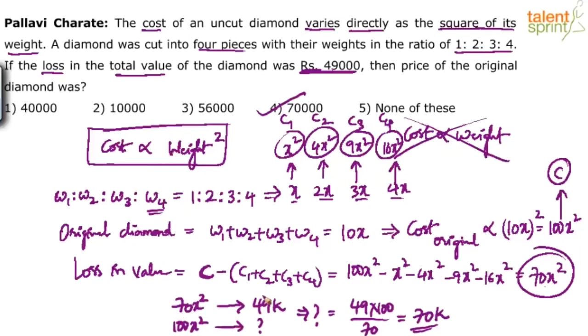Whatever the question, you just need to do this proportionality. First, find the cost in terms of weight squared. Here you see all the costs are in terms of weight squared. The original cost is also in terms of weight squared. Then do the cross multiplication based on the given question to get the answer. And then please cut down the number of steps. I've written too many steps here. You can just cut it down and play with numbers. All you need to do is 1 square plus 2 square plus 3 square plus 4 square minus 10 square. That difference corresponds to 49,000. So the original one, 100 square, corresponds to what is asked in the question. X squared basically gets cancelled. That's the whole idea.